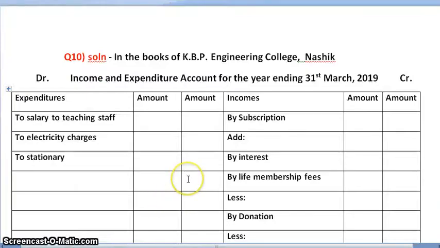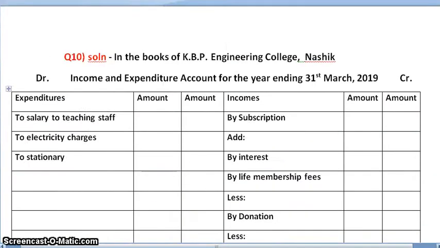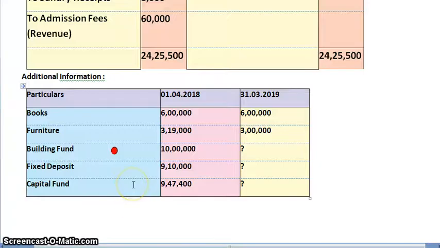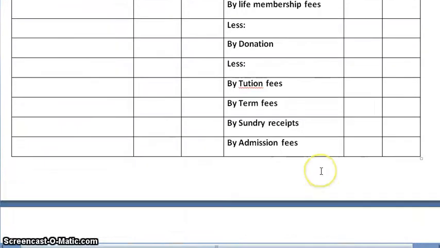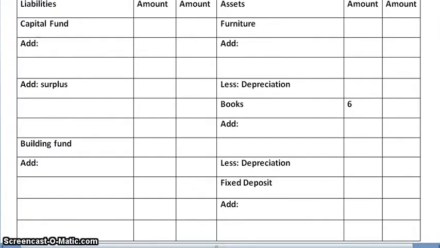I have my specimen ready of income and expenditure account and that of balance sheet. We'll start by posting the additional information. First, books. Opening amount we have 6 lakhs and closing amount, that is on 31st March, we have 6 lakhs. We will come to the balance sheet asset side. Books opening amount 6 lakhs. Closing amount 6 lakhs.